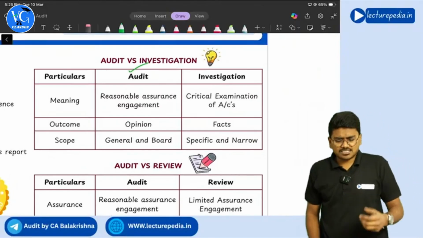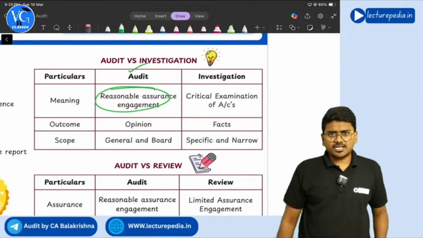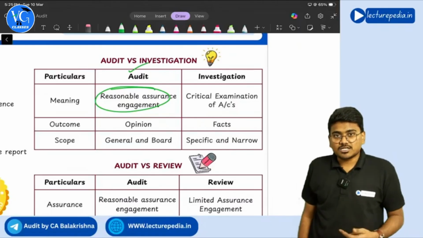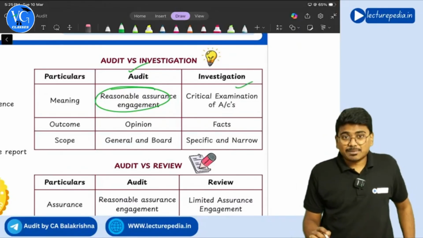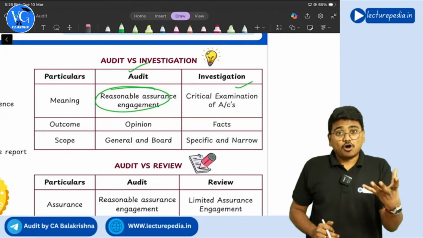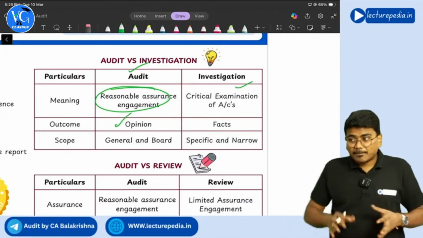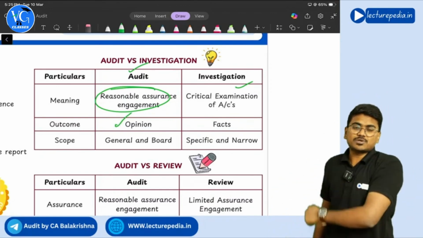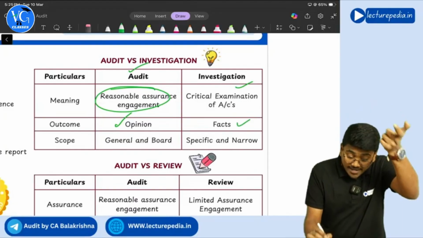Of course, audit is a reasonable assurance engagement, whereas investigation is a fact-finding engagement. You will critically examine the books of accounts in case of investigation. In case of audit, you will provide an opinion, but in case of investigation, you have to find out the facts. What is the actual situation that has happened? You need to find it out.